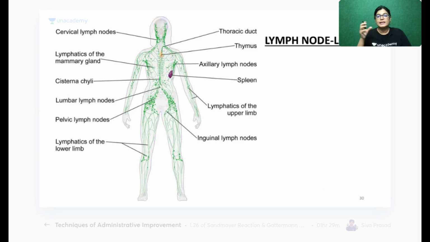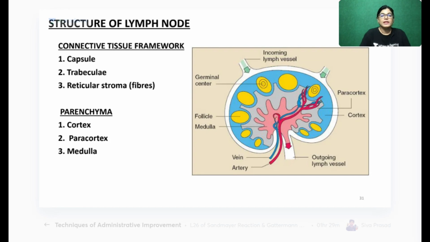See here, the green color structures shown are the lymphatic nodules. We have cervical lymph nodes, lymphatics in the mammary region, the thoracic duct, the axillary group of lymph nodes, lymph nodes in the upper limb, and the inguinal group of lymph nodes. These are the areas in our body where lymphatic nodules lie. Now, let's move on to the histology. Firstly, I will describe, and then I will show you the histological slide for better understanding.